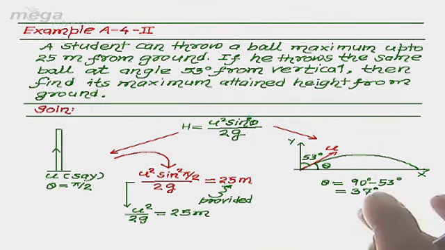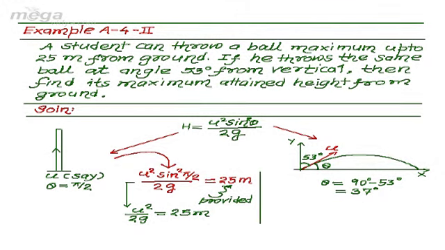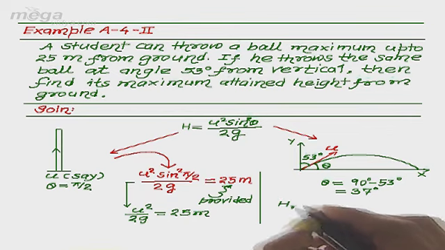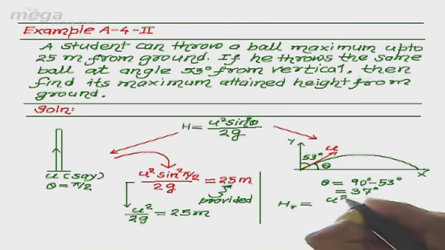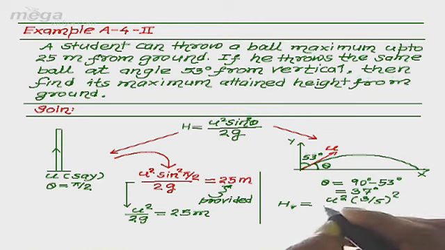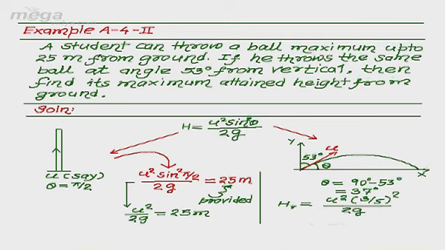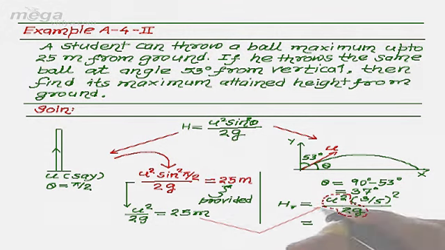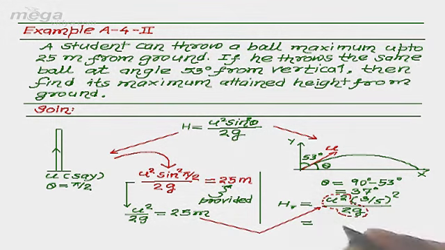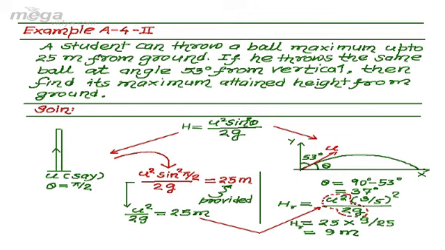So using this value of angle in this formula, we can write that H required is equal to u square into 3 by 5 square divided by 2g, and as we have the value of u square by 2g to be 25, we can write that the maximum height h required from us is 25 multiplied by 9 upon 25, which is 9 meter. So the desired result is 9 meter.